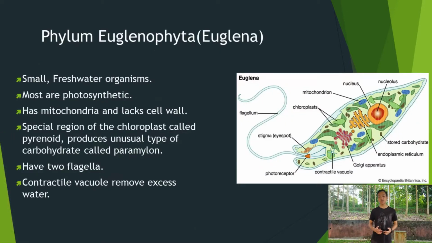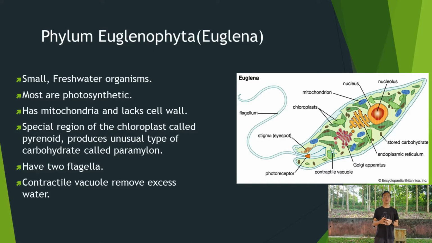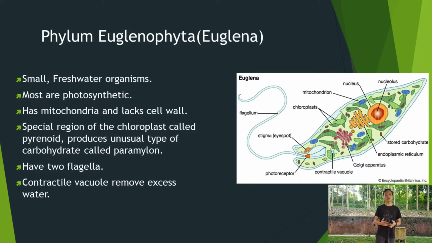Now I will be talking about the Euglenophyta phylum. Euglena is actually the most common example. They are small and they live in fresh water, so they are considered freshwater organisms. Most of them are photosynthetic. They have mitochondria, but they lack a cell wall. There is a special region of the chloroplast called the pyrenoid, which produces an unusual type of carbohydrate called paramylon.